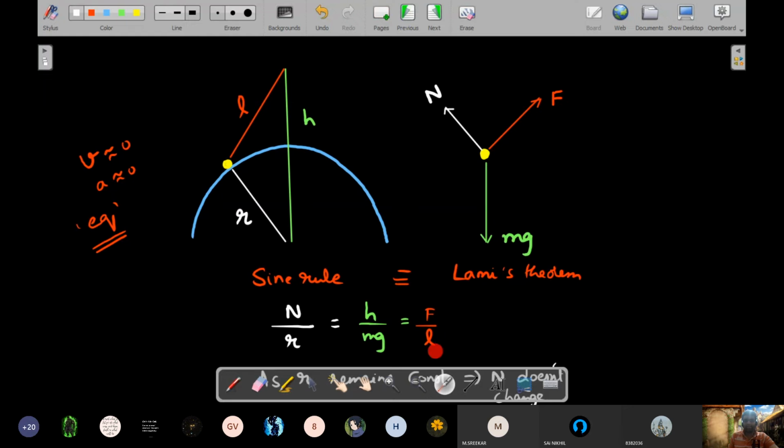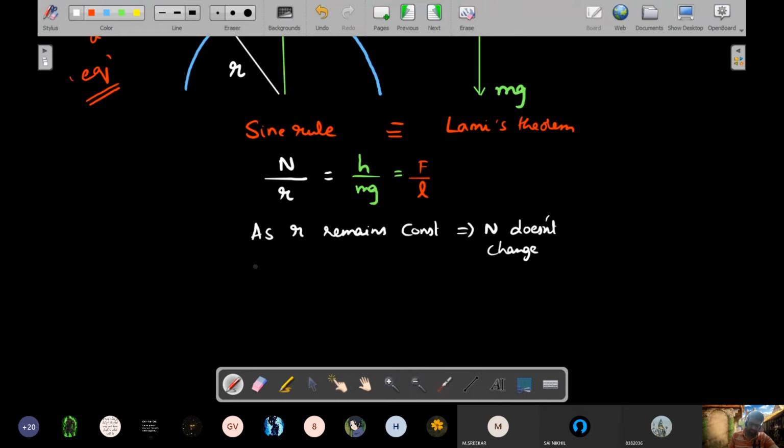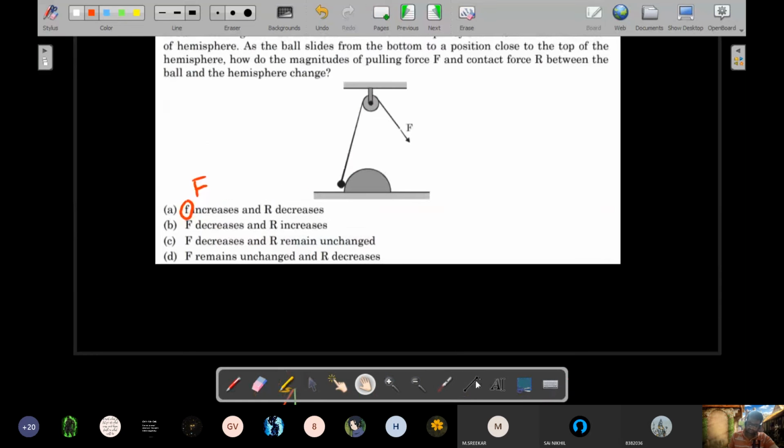For F by L remaining constant, what happens to L? You could see that there is a pulley here and the length L actually as it keeps climbing up reduces. So for L reducing and F by L to remain constant, F has to decrease. So as L decreases, for F by L to remain the same, F decreases. So we go back to the options in the question and say F will decrease, whereas the normal reaction, which he calls capital R, will remain unchanged. So the answer should be C.